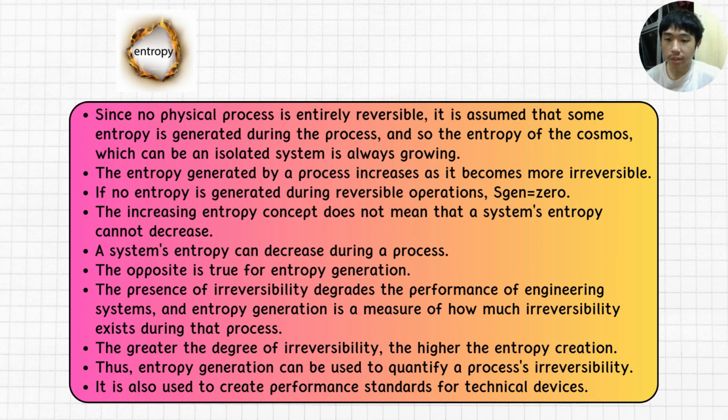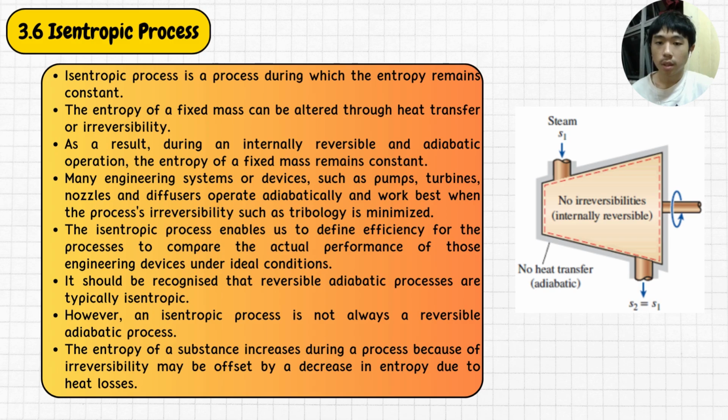The presence of irreversibility degrades the performance of engineering systems, and entropy generation is a measure of how much irreversibility exists during the process. The greater the degree of irreversibility, the higher the entropy creation. Thus, entropy generation can be used to quantify a process's irreversibility. It is also used to create performance standards for technical devices.